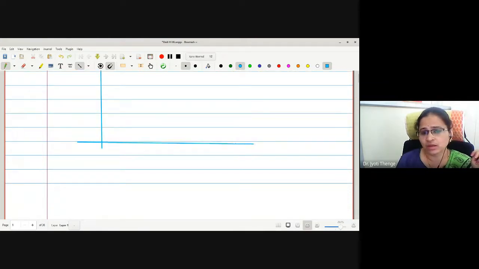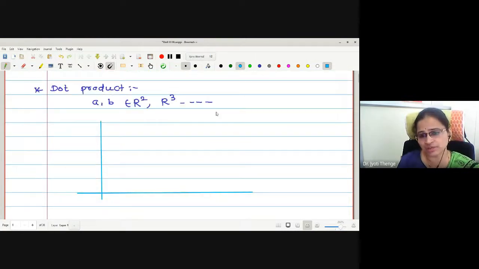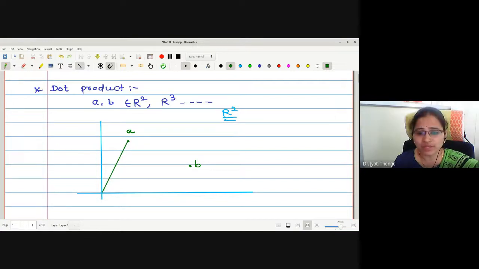Why? Because the dimension of the given space is 2. We are dealing with R2, and suppose we have the vectors A and B somewhere here. Here it is vector A, here it is vector B. Now the question arises, if I want to calculate A dot B, what methodology should be used? Why does the question arise?